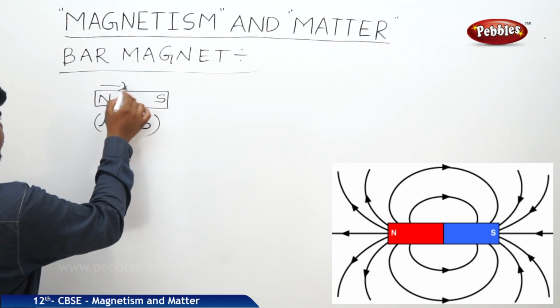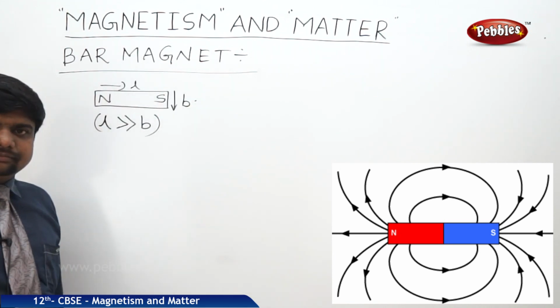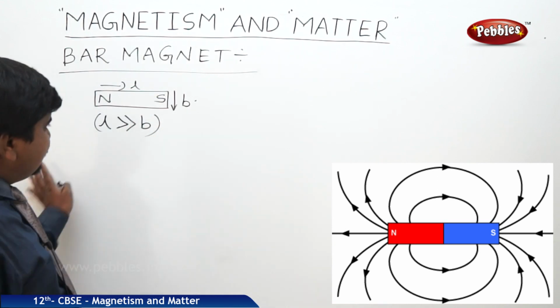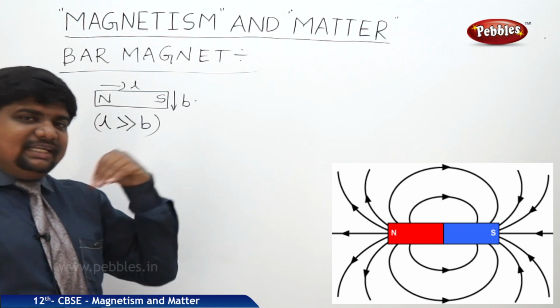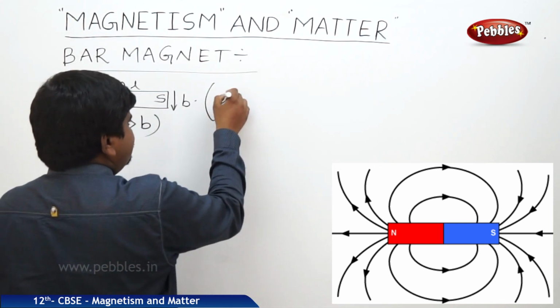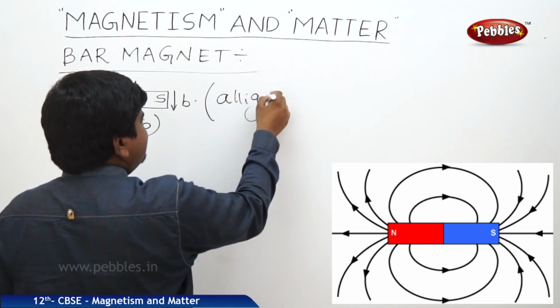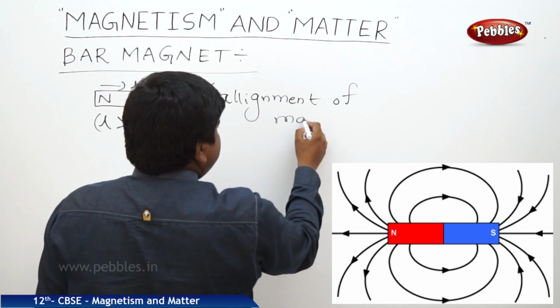This is the direction of length, this is the direction of breadth. And one more thing we can understand is the use of this bar magnet. In a bar magnet, it is very easy to understand the alignment of magnetic fields.